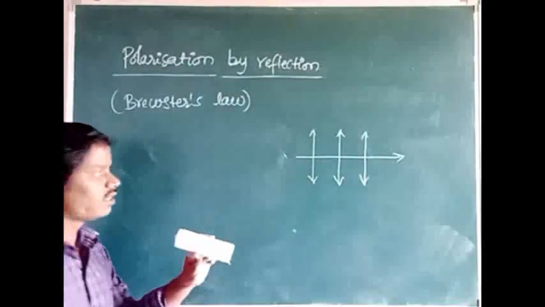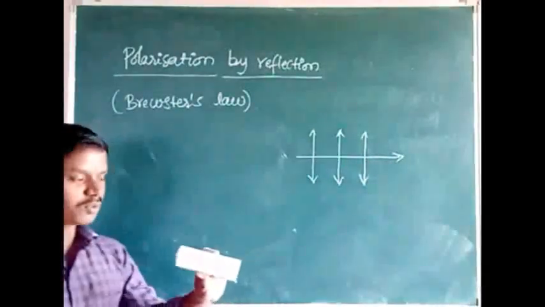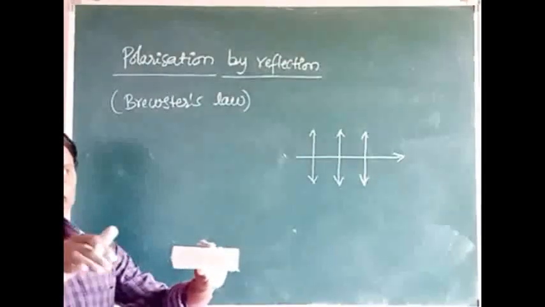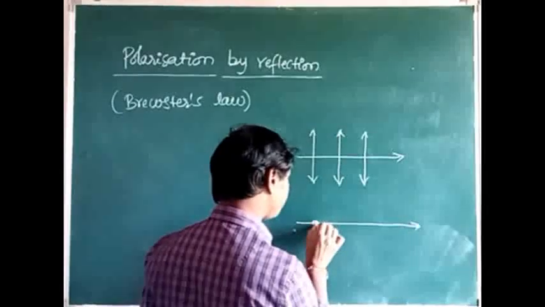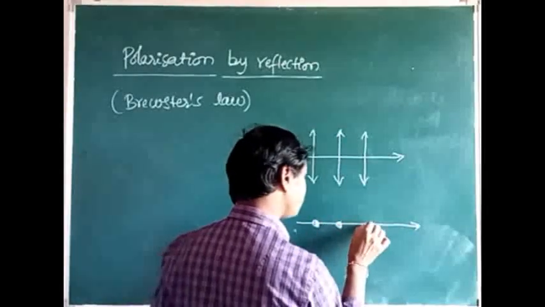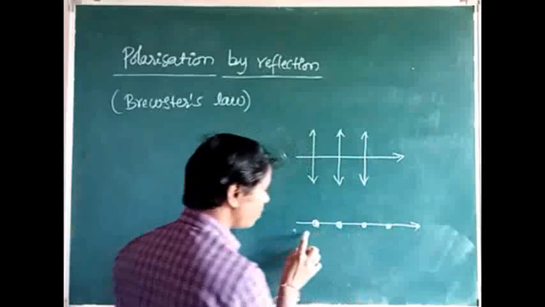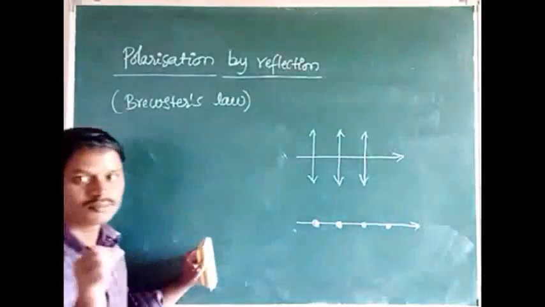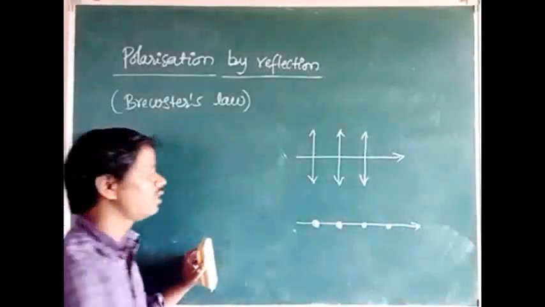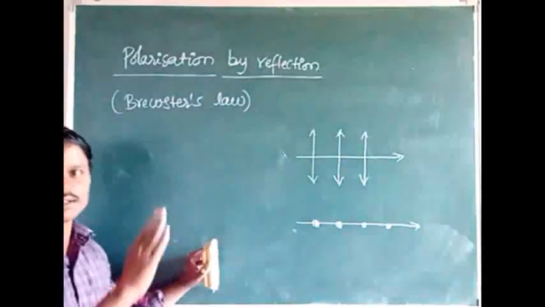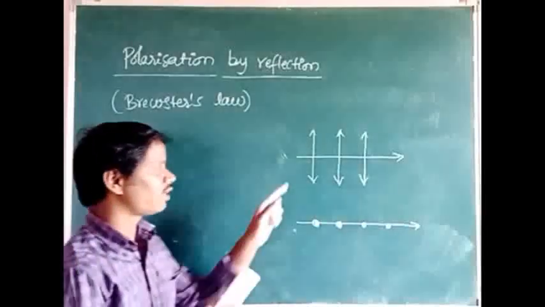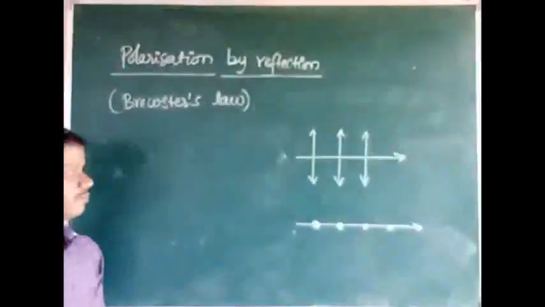Suppose the vibrations are perpendicular to the plane of the paper, those are represented by dot. Here the vibrations of the light are perpendicular to the plane of the paper, but here the vibrations of the light occur in the plane of the paper, means parallel to the plane of the paper.